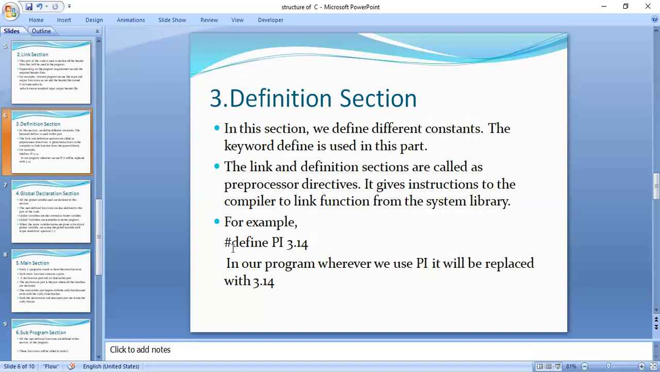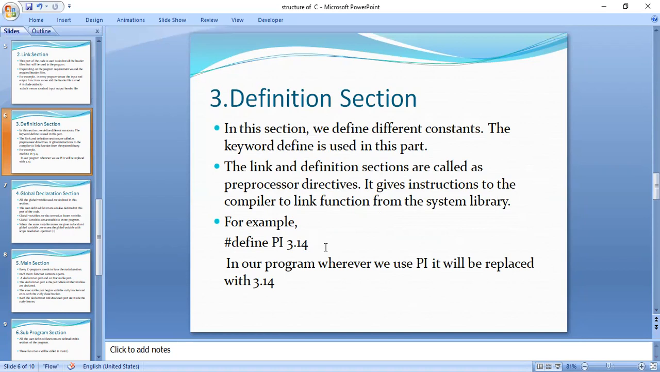Okay, so next, what is the main purpose of the definition section? To declare constants. In what way are we going to declare constants? Here in the example, we have written #define PI 3.14. In mathematics, we have the pi value as 22/7, and when we write the decimal form, we write 3.14. So whenever we use pi, its value is 3.14. For example, if you want to calculate the area of a circle, that is pi r square.